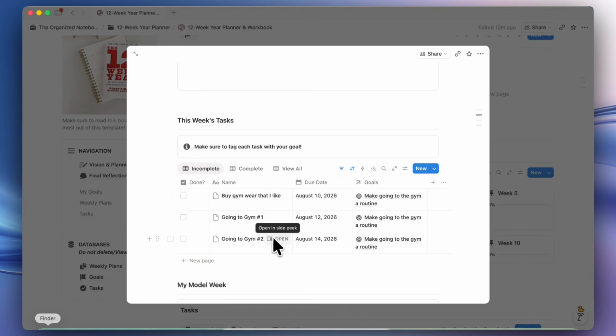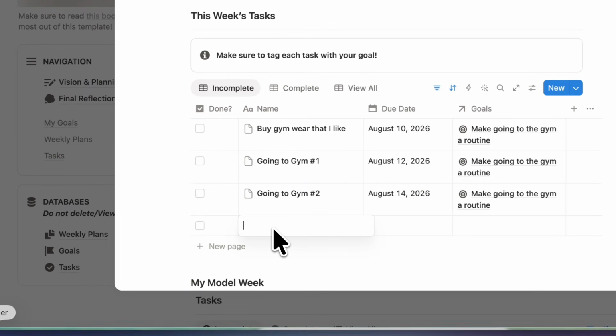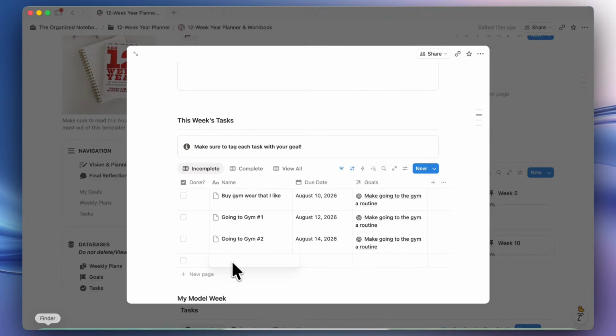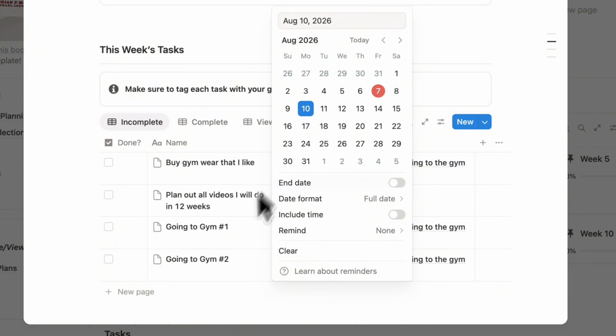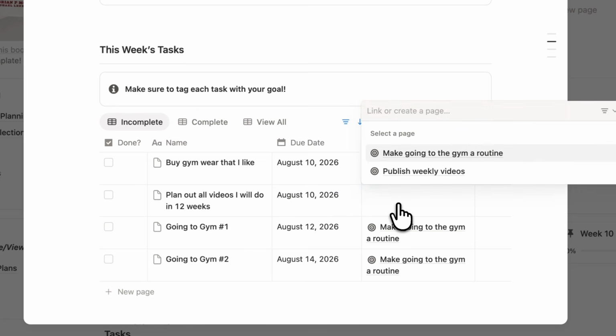So these are going to be the tasks for going to the gym, a routine goal. But if I had other tasks, I can also see them here. And you can even add them directly here as well if you'd like. So let's say that for my publishing the video, I can do something like plan out all videos I will do in 12 weeks. And that could be my task for that week. So I can do that on Monday as well. Link it to the goal.